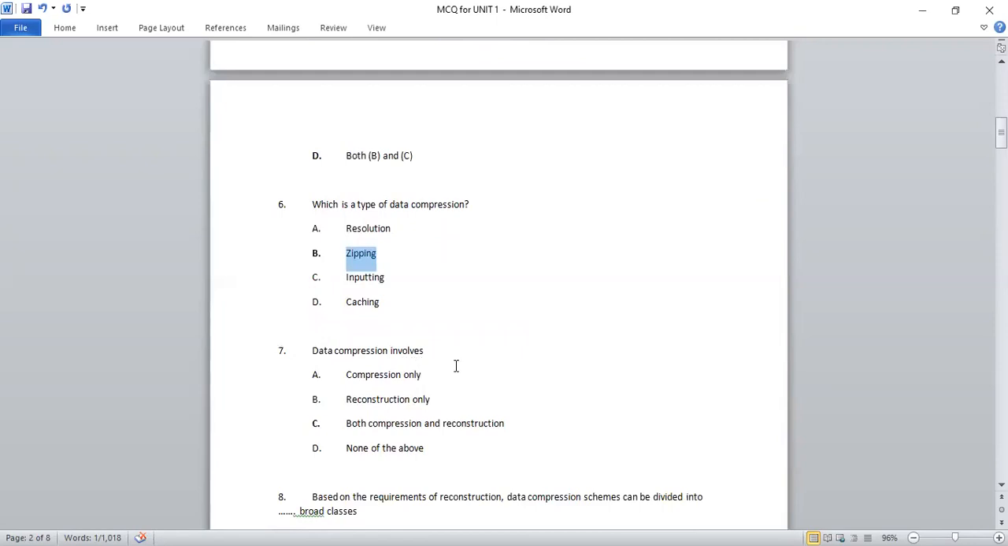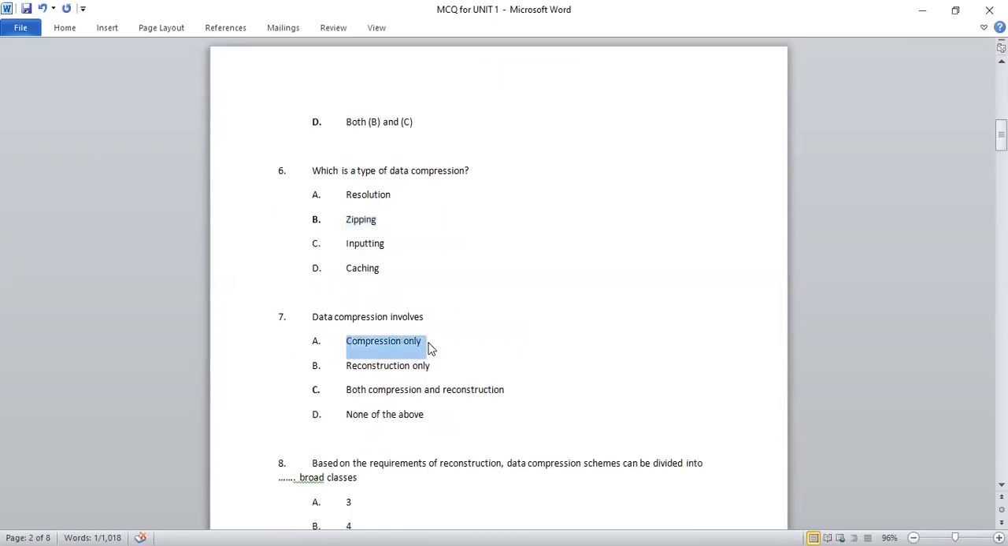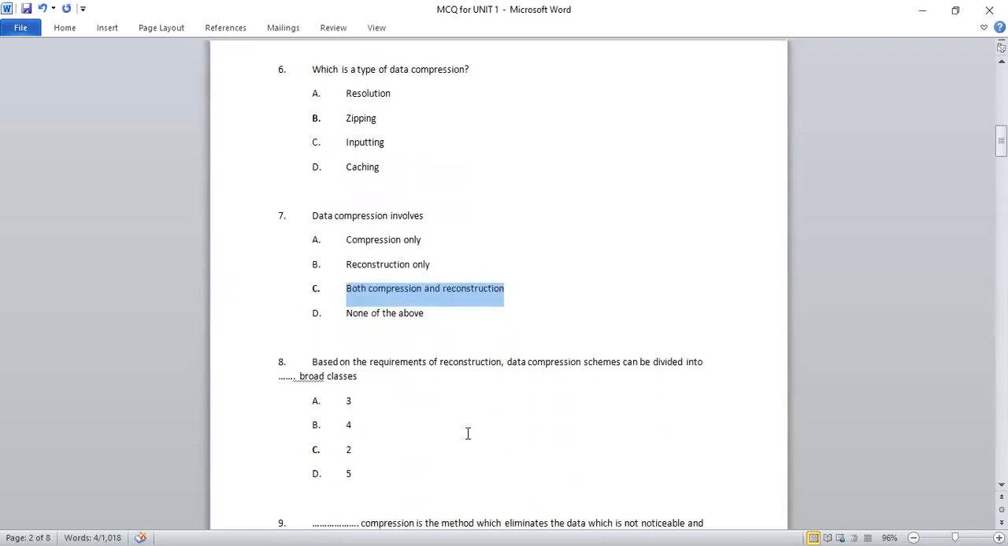Seventh question: data compression involves compression only, reconstruction only, both compression and reconstruction, or none of the above. Don't get confused in it. It is not only compression we are doing. We have already seen in data compression that first we compress the file at the source end, and at the receiver end we reconstruct that file. So we are doing both processes. So both compression and reconstruction is the right answer. That is, C is the right option.